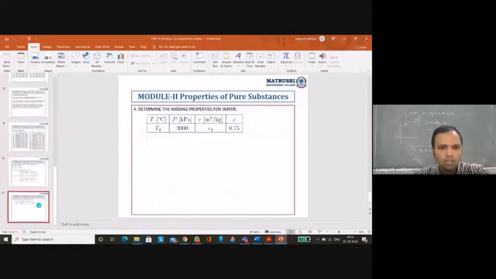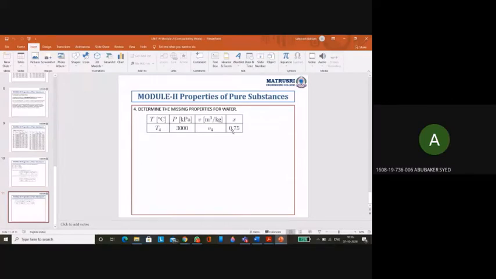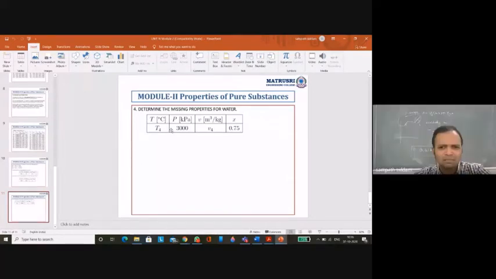Right. So here, determine the missing property for water. At this particular pressure, we need to identify T4 and V4, and also the dryness fraction is given. So we can first calculate V4. It is simple. Go to the pressure-based table at 3 MPa.